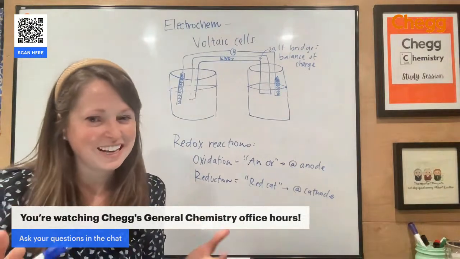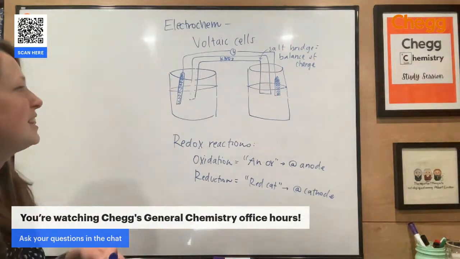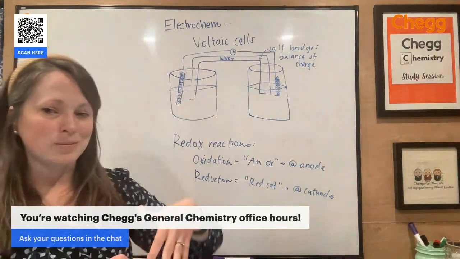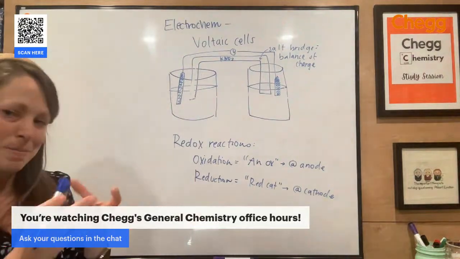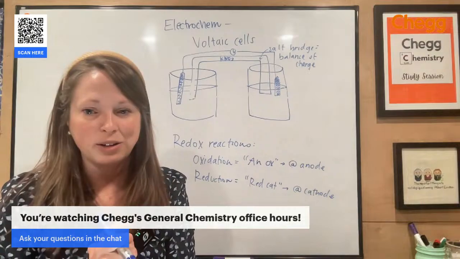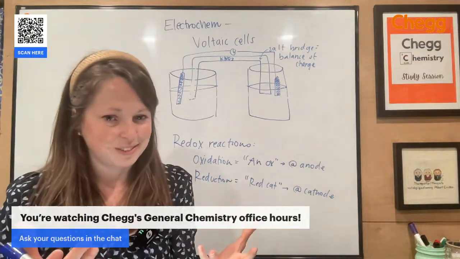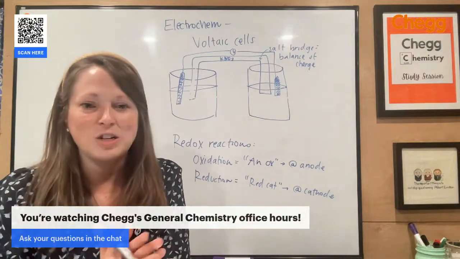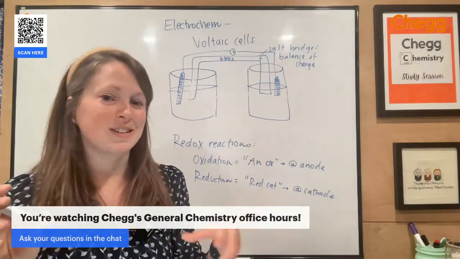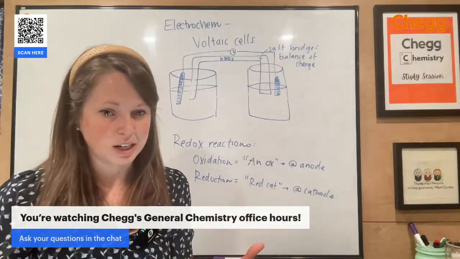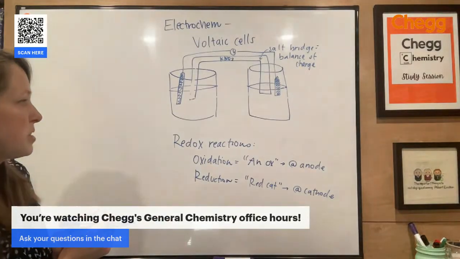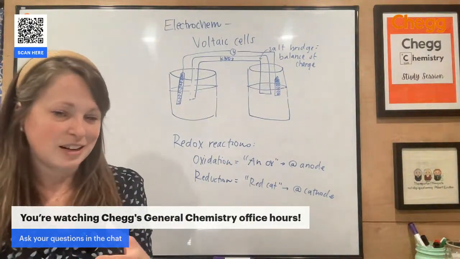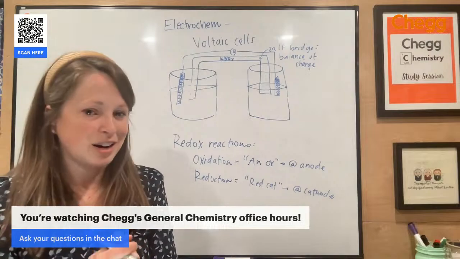So that's basically a little bit about voltaic cells. Again, knowing that they need the salt bridge to balance that charge, electrons move away from the anode and come to the cathode. And because of that, the mass of the cathode is going to change as the cell runs. Eventually, the cell can't run forever, right? Once you have all of those ions changing, the concentration changing, eventually the cell will be dead. A dead battery is basically the cell where the reaction has just gone to completion. So those are just a couple of things. Know that we have standard conditions with these. If you are at conditions other than 1 molar for your concentrations, then you're at non-standard conditions.